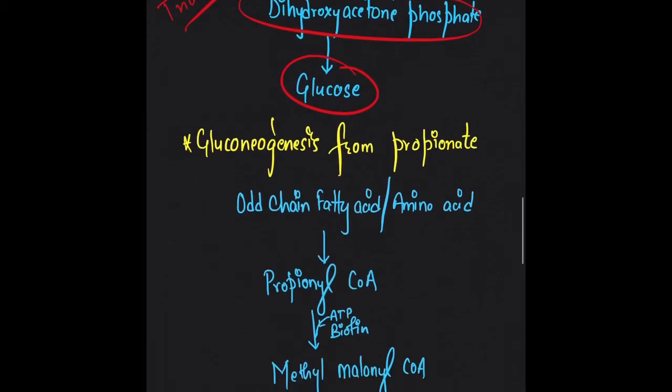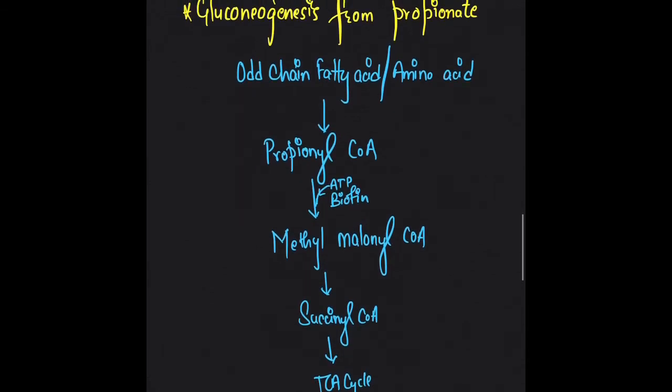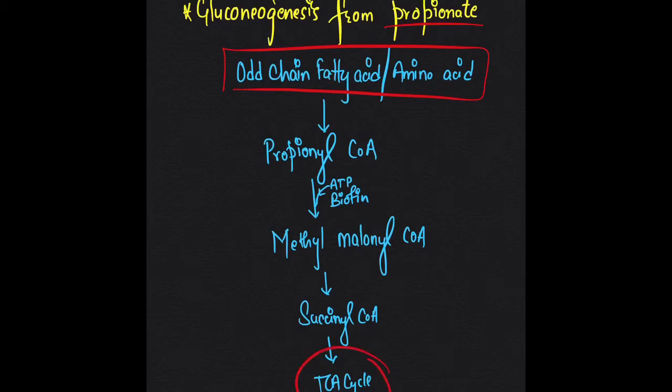Now, gluconeogenesis from propionate. The oxidation of short chain fatty acids and breakdown of certain amino acids form the product propionyl coenzyme A, which is acted upon in the presence of ATP and biotin to form methylmalonyl coenzyme A. This methylmalonyl coenzyme A is converted to succinyl coenzyme A, which is again an intermediate of the TCA cycle. So through the same process, the glucose is formed from propionate.